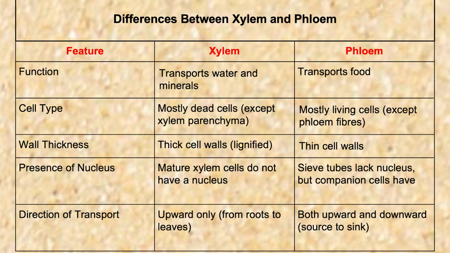In xylem, the cells are thick and lignified, whereas in phloem, the cells are thin. In xylem, the mature xylem cells do not have a nucleus. In phloem, the sieve tubes do not have a nucleus, but the companion cells have a nucleus. In the phloem, both upward and downward movements are seen, but in the xylem, only upward movement of the water from the roots to the leaves can be seen.